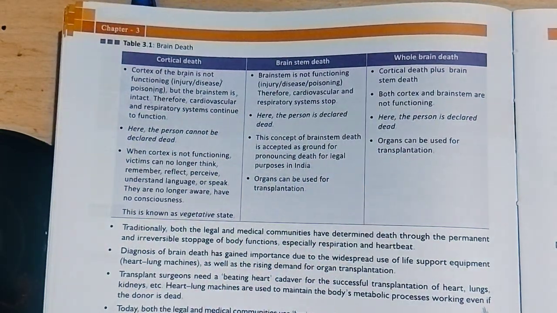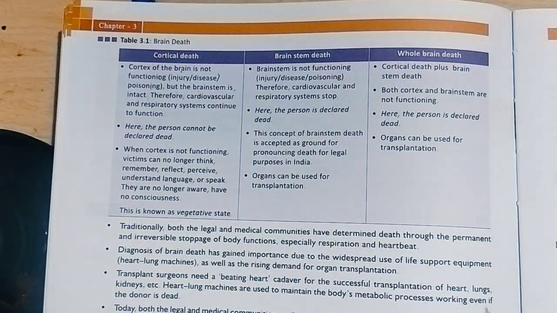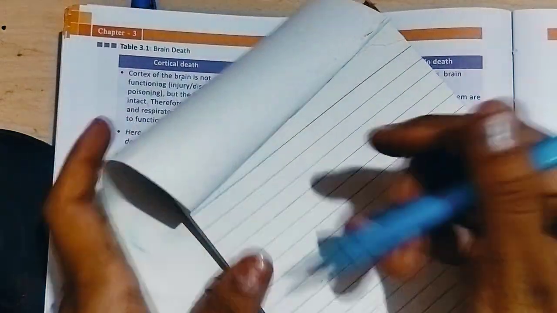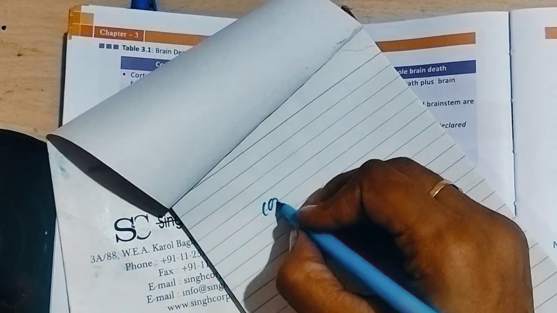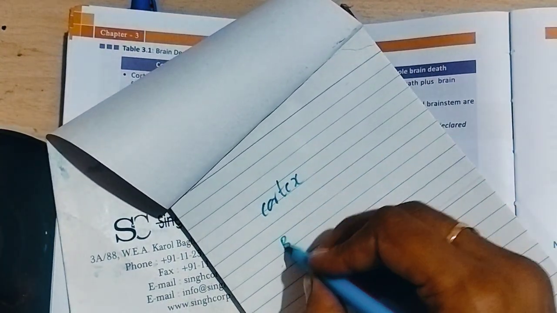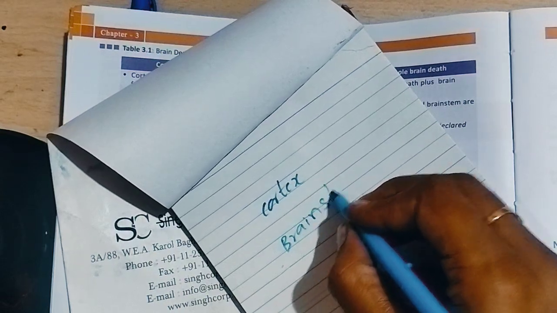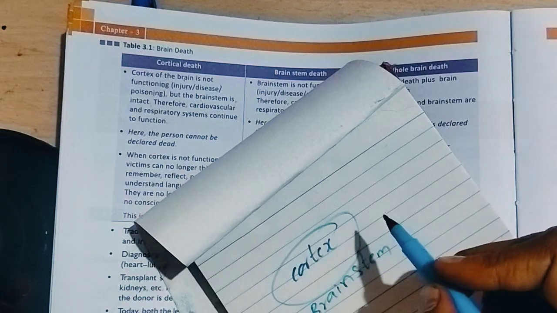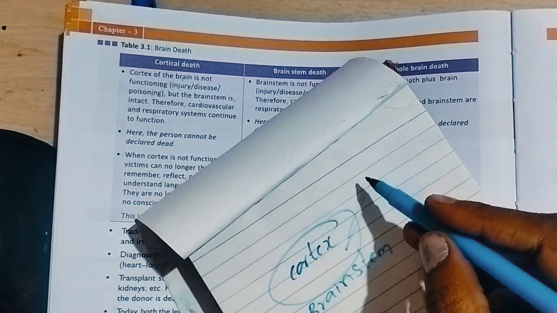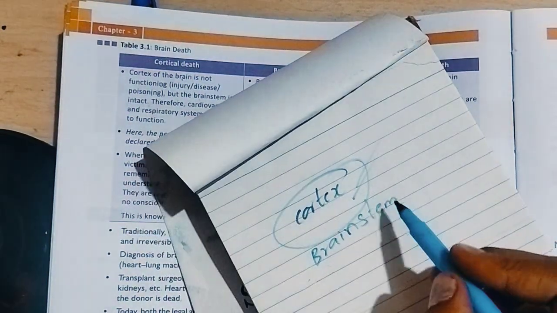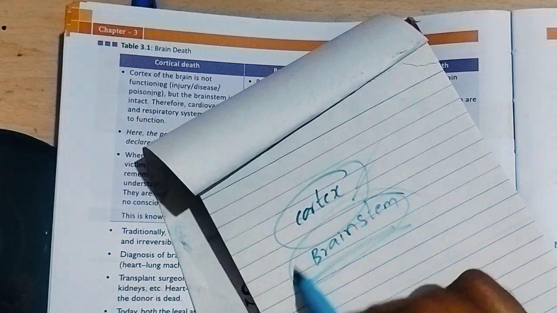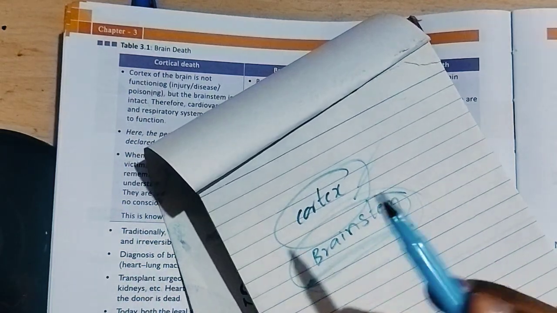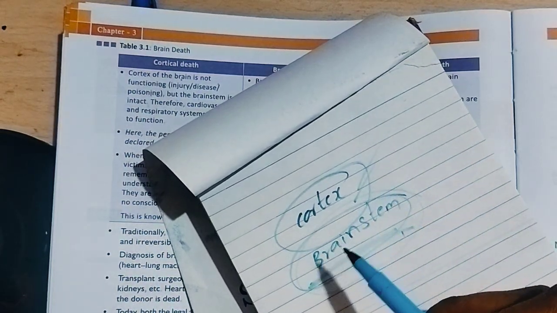They classified the brain into two parts, cortex and brainstem. In cortical death, the cortex is not functioning because of some disease, injury, or poisoning, but the brainstem is intact. So because of this intact brainstem, the respiratory and cardiovascular systems are functioning.